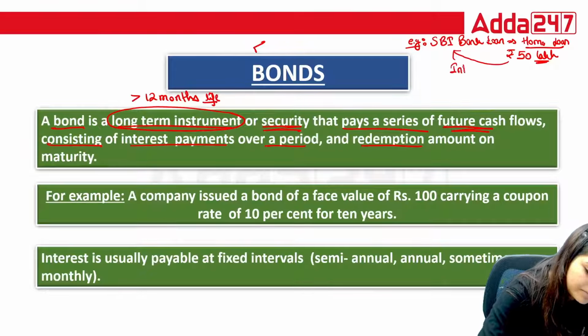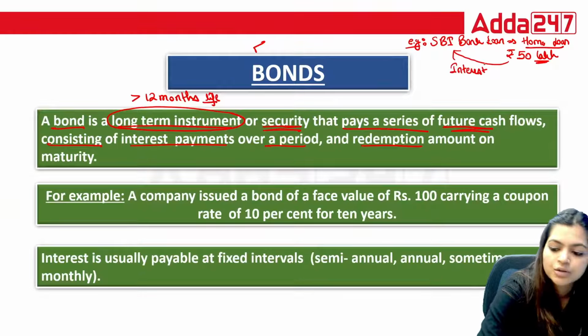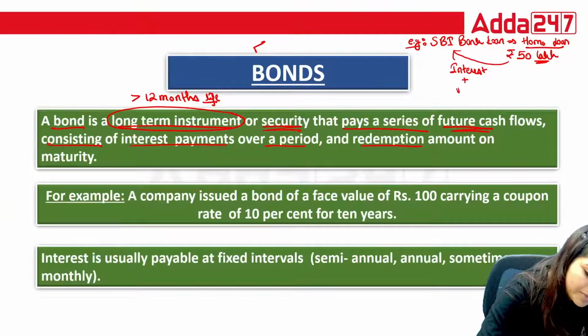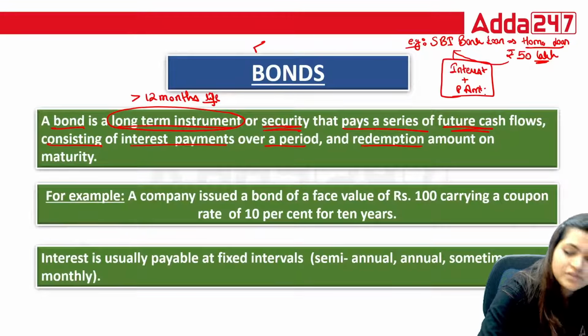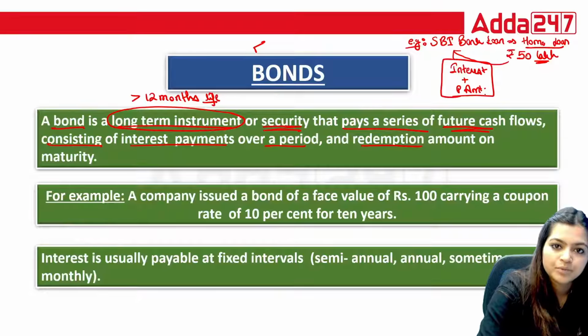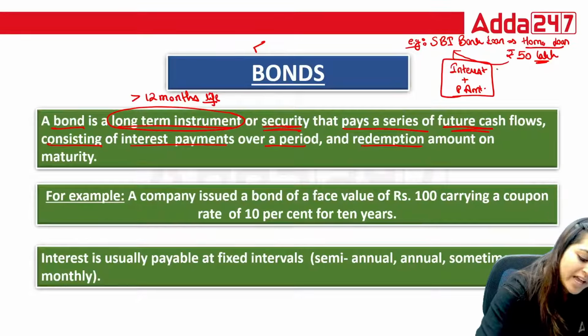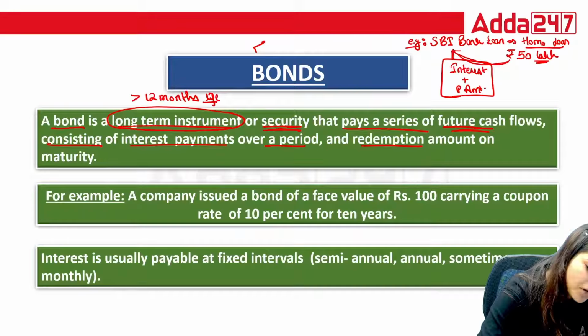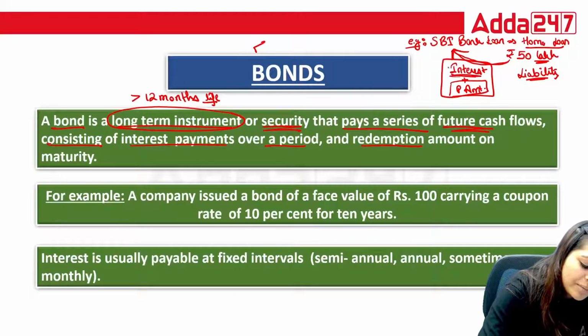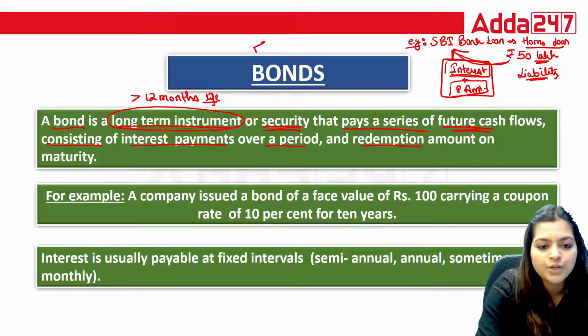Interest, as well as principal amount. Correct? When I am repaying, I have a liability to repay the principal amount, and for using the principal amount I am paying an extra fee, that is interest.